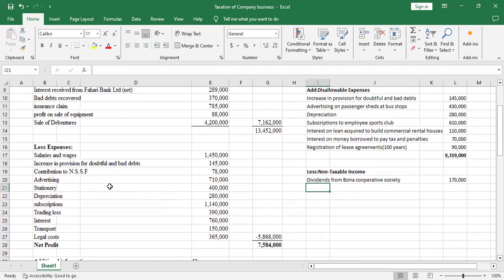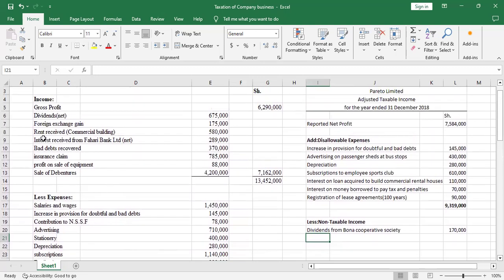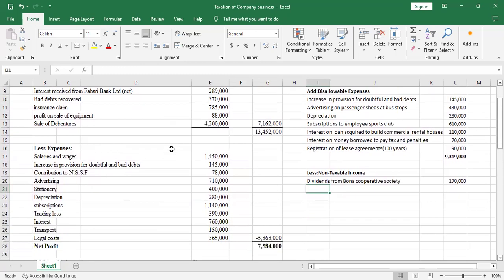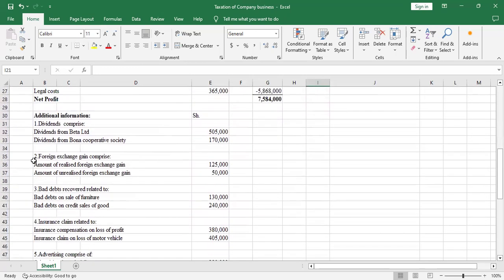Then the next item will be foreign exchange gain. We have 175. So there was an adjustment for foreign exchange gain. In the additional information, they said that foreign exchange gain comprises an amount of realized foreign exchange gain and an amount of unrealized foreign exchange gain. Any realized foreign exchange gain is a taxable income, while unrealized foreign exchange gain is an untaxable income.